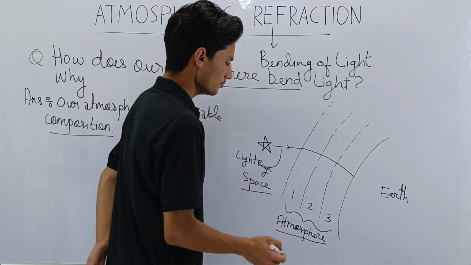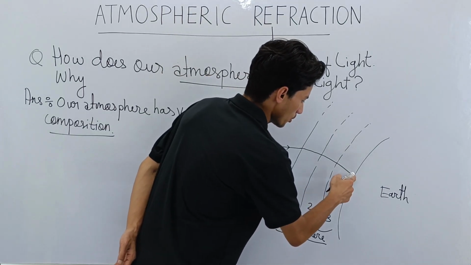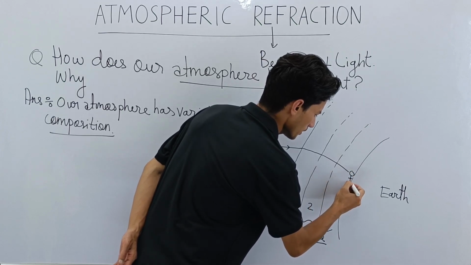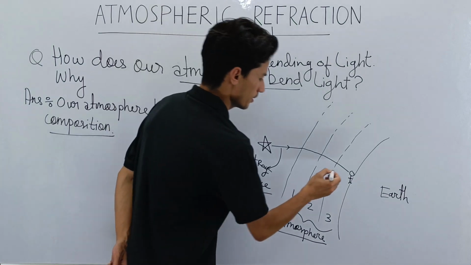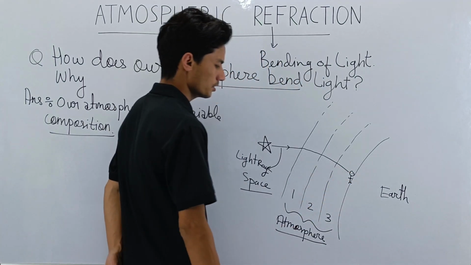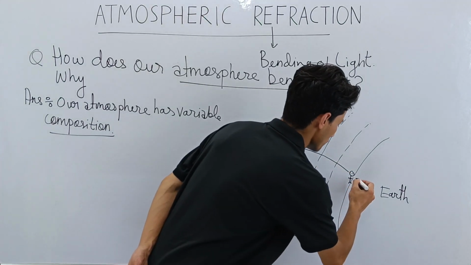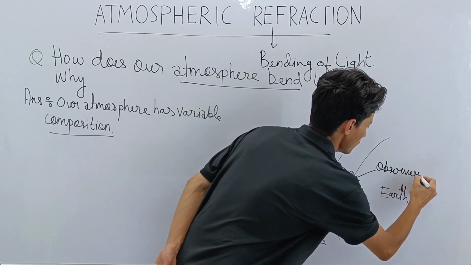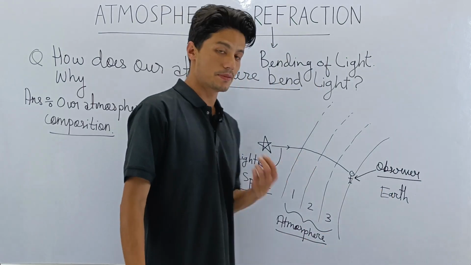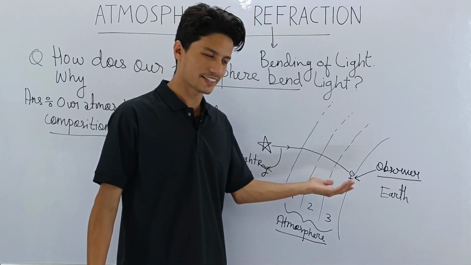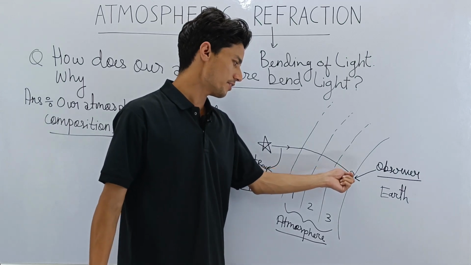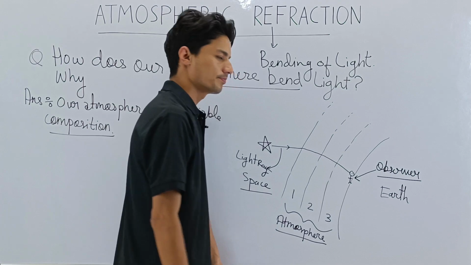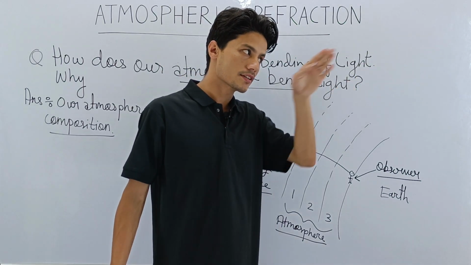Now let's say there is an observer here, down on earth. My famous drawing. It can be you, it can be me. Actually, it is us humans only. And this light ray enters the eye of the observer. Now remember class, our eyes can only see straight. Our eyes can only perceive straight light rays.